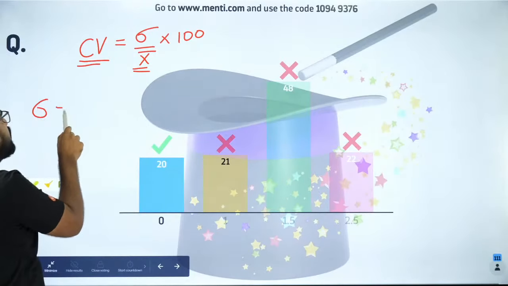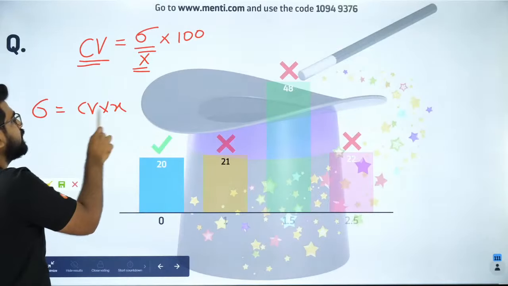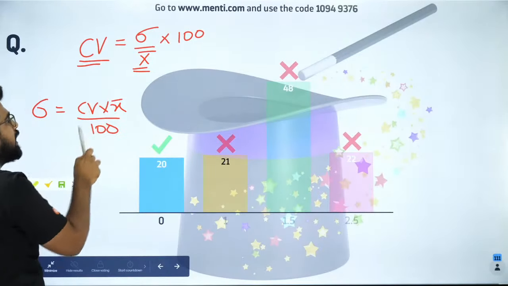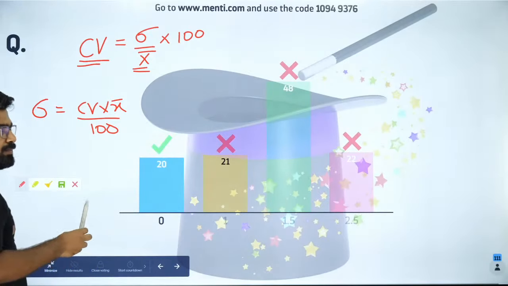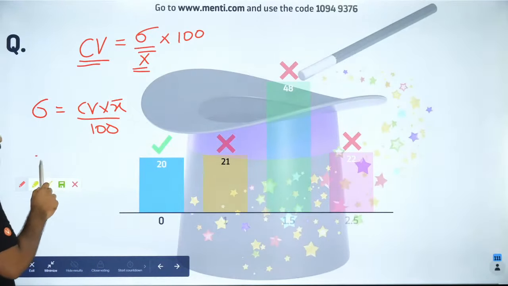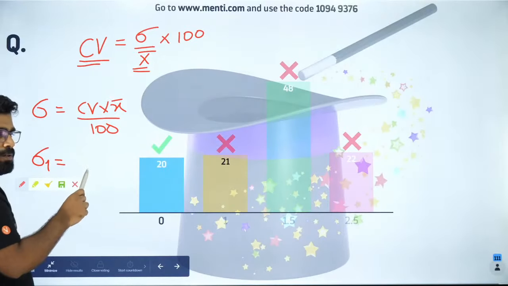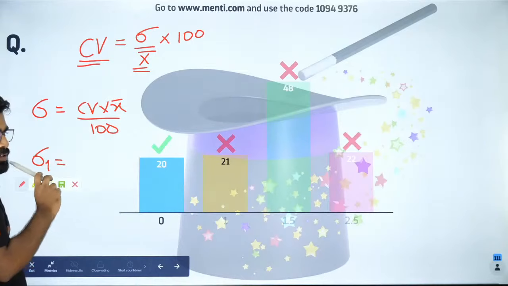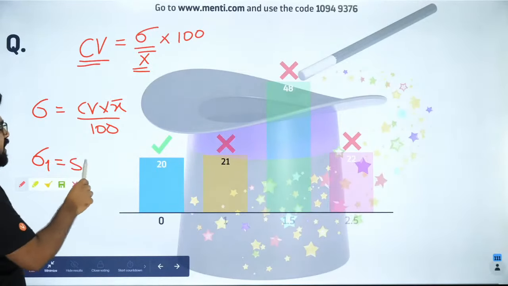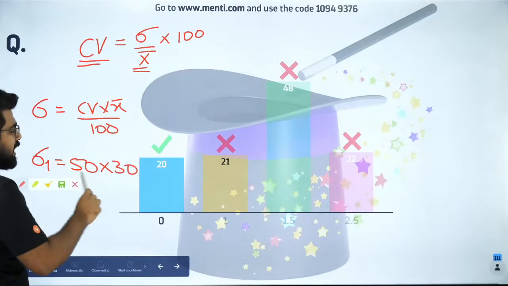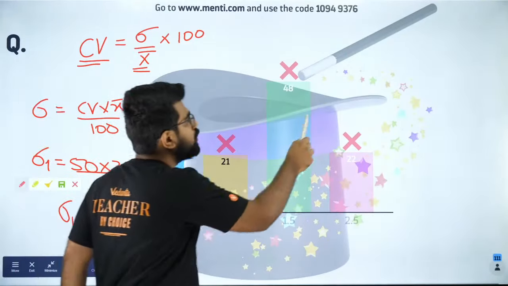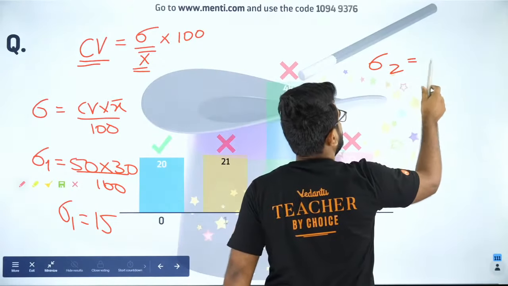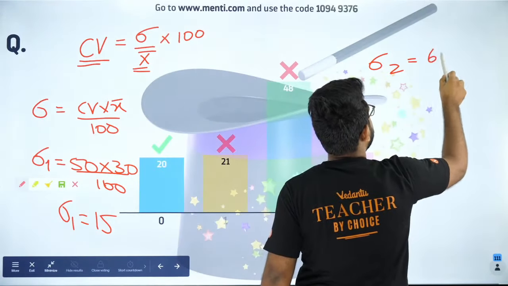So sigma is equal to CV into x bar by 100. Okay, so first they gave what values? Can you please tell me the values? Sigma 1 is equal to CV1 into x bar 1 by 100. They gave 50 and 30. Yeah, 50 and 30 by 100. So sigma 1 is 15. Sigma 2 they gave as what? 60 and 25.